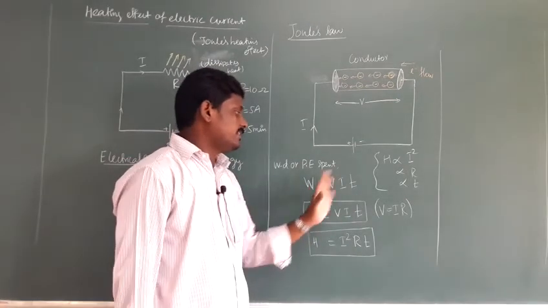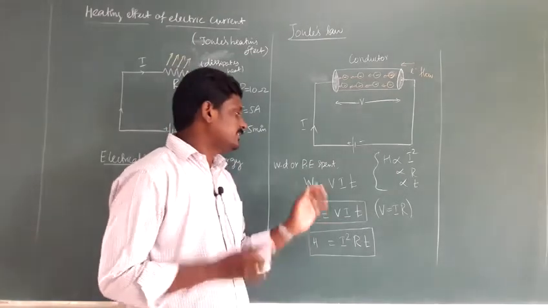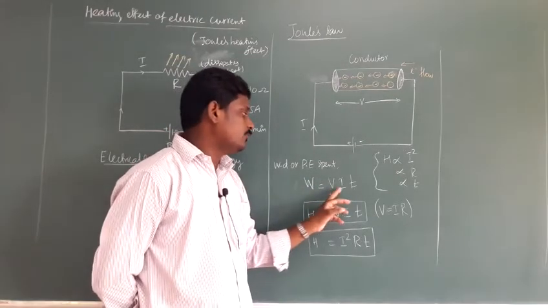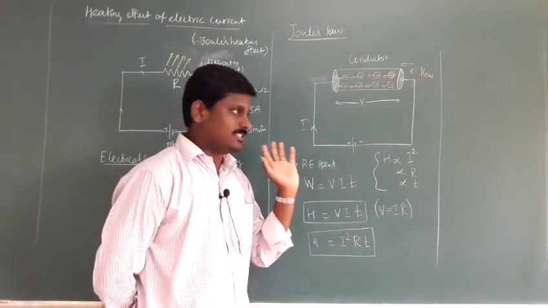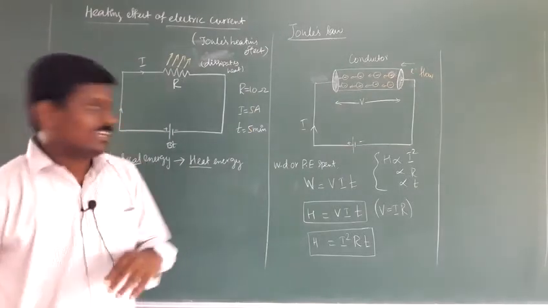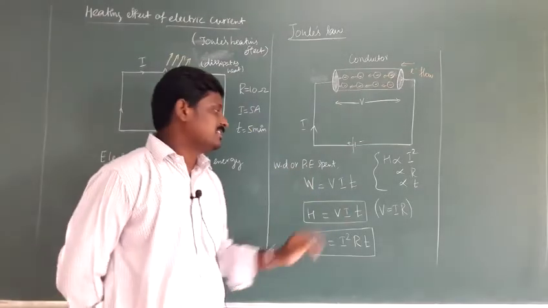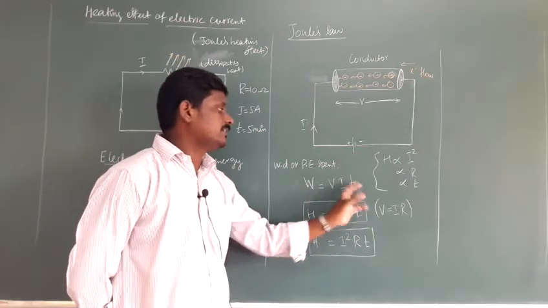You can easily memorize or recollect it by thinking of it like this: Vellore Institute of Technology, that is VIT, which is in Vellore. IIT means Indian Institute of Technology, but here it's Vellore Institute of Technology, that is voltage, current and time. It's a product of voltage, current and time.